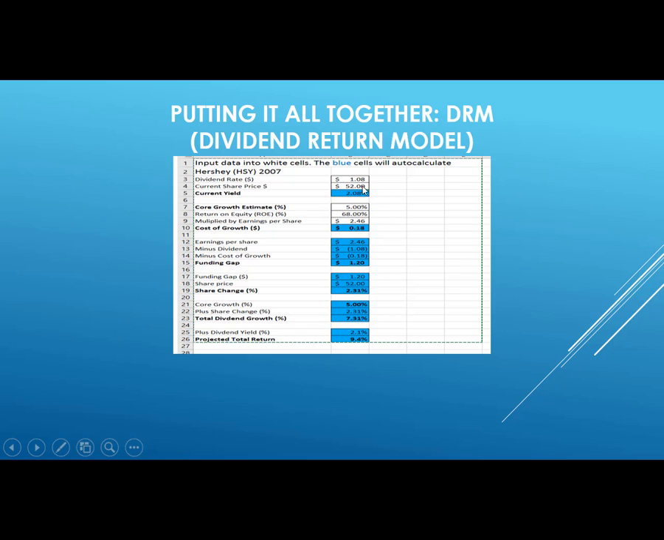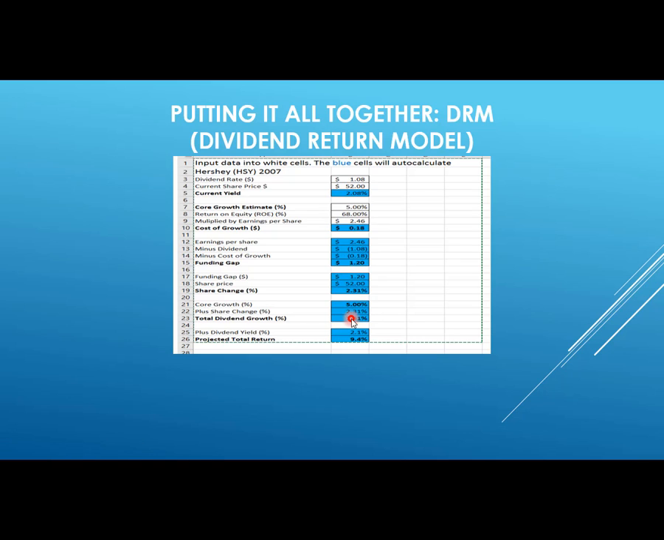All these blue cells are automatically calculated for us, so we only have to come up with 5 sets of data which are published with the company financial records. Or just go to your broker. They can tell you what those numbers are. So then it calculates earnings per share, minus the dividend, minus cost of growth. Funding gap is $1.20. Once again, our funding gap is calculated for us. Price per share gives us our share change in price, expectation for the future.